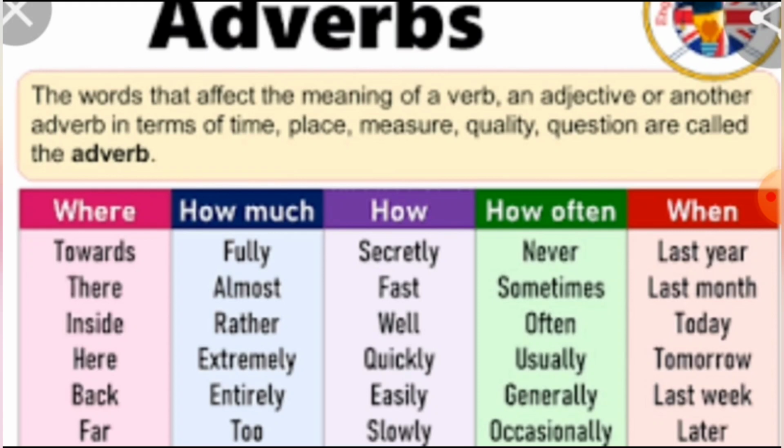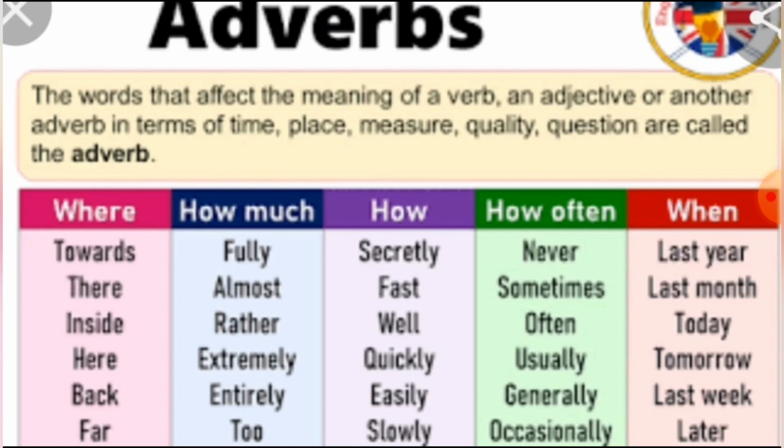Sometimes the words will come as where, how much, how often, when. Under the word where, we can use words such as towards, there, inside, here, back, far. Under how much, we can use fully, almost, rather, extremely, entirely, too. Under how, we can use these words.